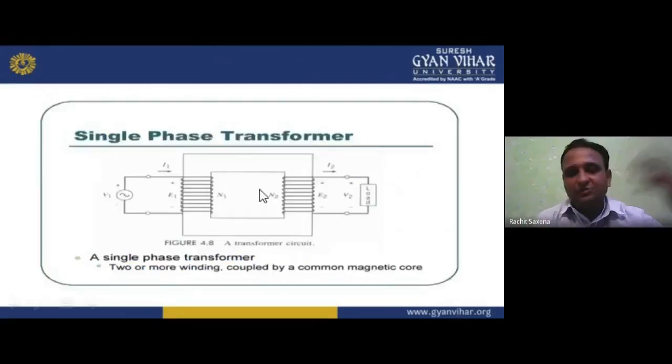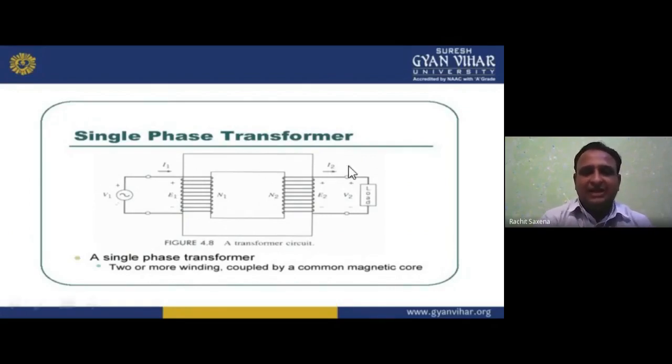In a transformer, one winding is primary and another is secondary, and both windings are wound on a core. The winding to which I give the supply is known as the primary. The winding from which I take the supply out, basically the load connection, is known as the secondary winding. The turns of the primary are known as N1 and the turns of the secondary are known as N2.